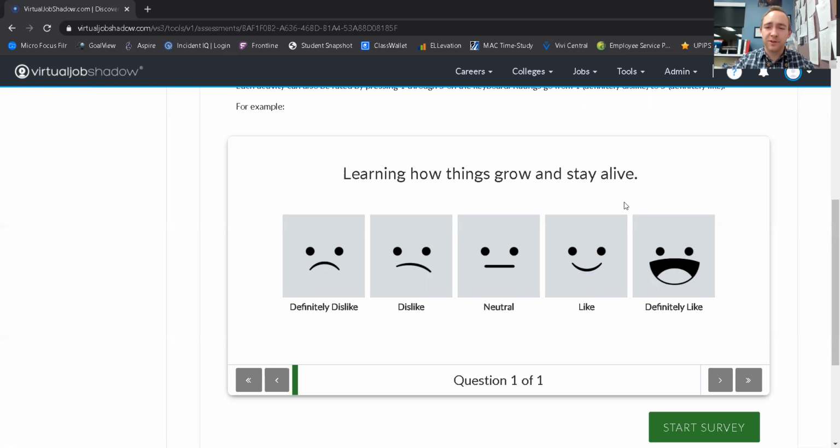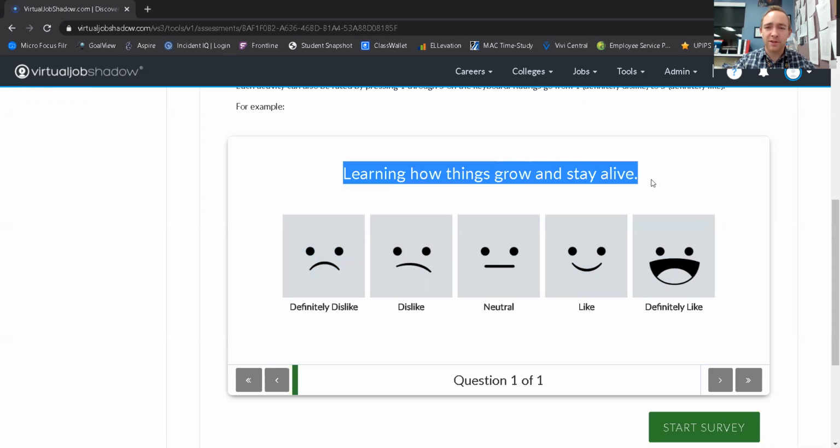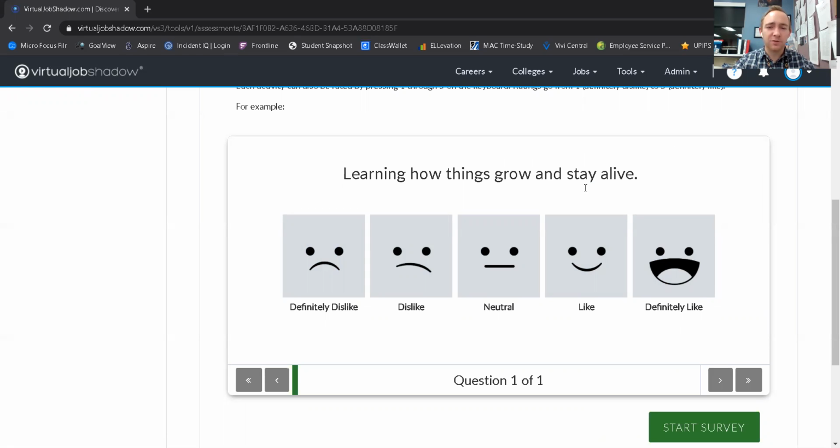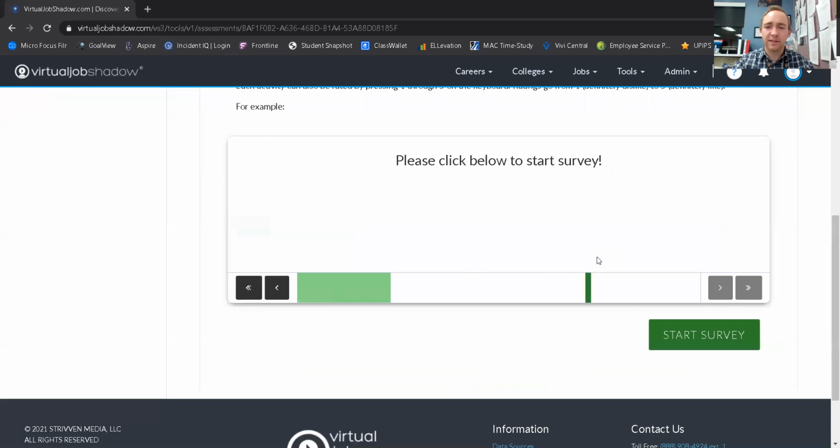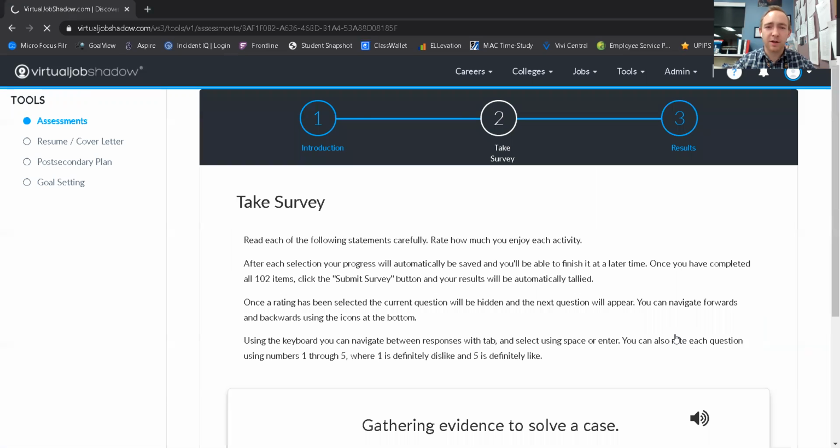Okay, so feel free to take your time. You can go back and forth within the survey. This first statement says, learning how things grow and stay alive. So for example, maybe say I really like that. Okay, and that's just a sample. Then you'll click the green button in the bottom right-hand corner to start the actual survey.